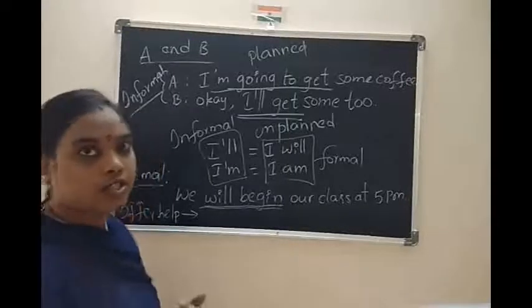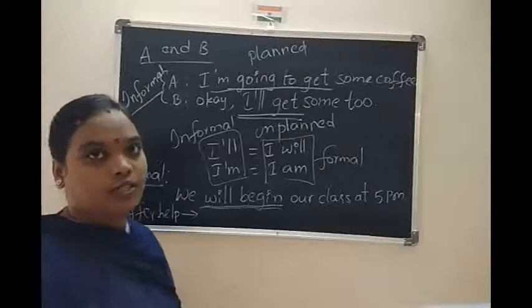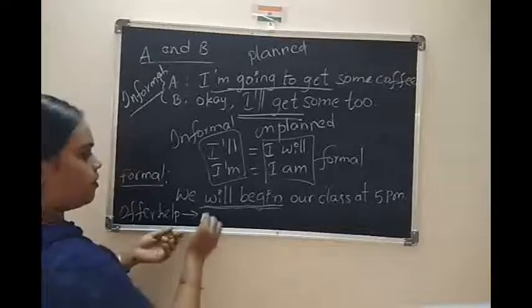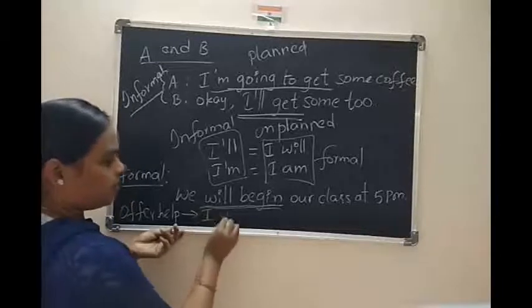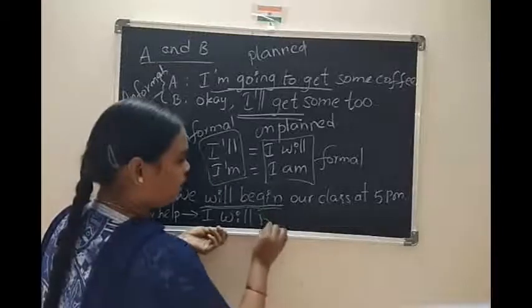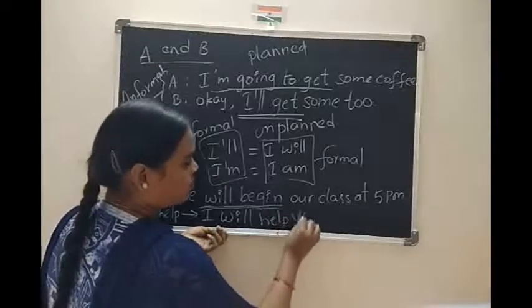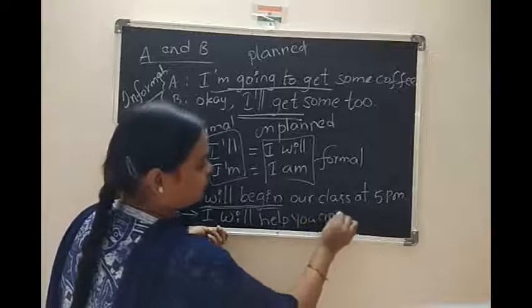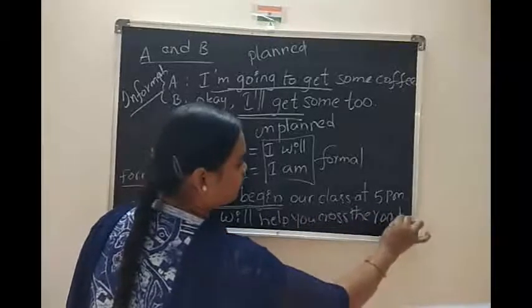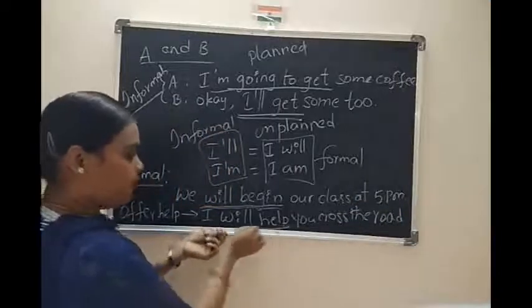Then how can you say that? Don't worry. I will lend some money. So here, first example, I will help you cross the road. Yes, this is will again.